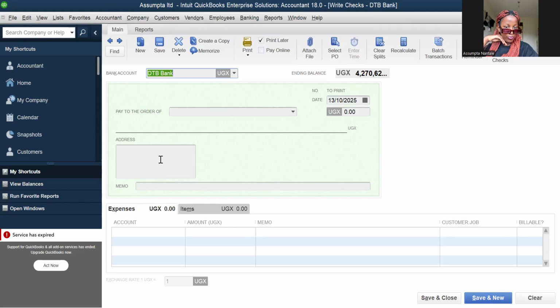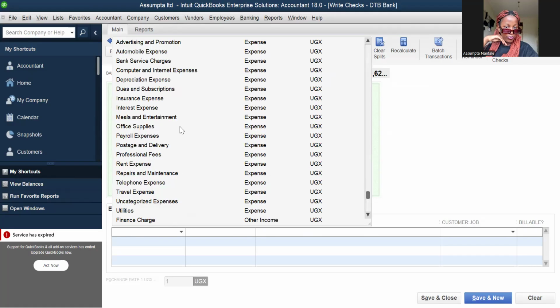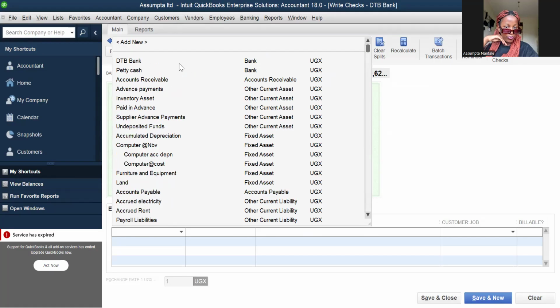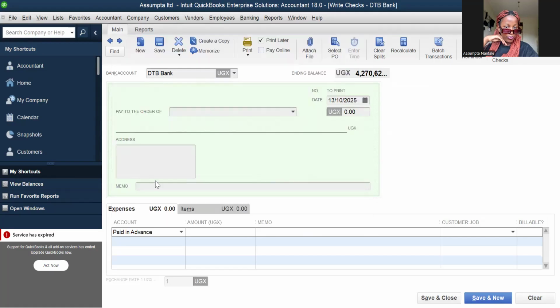The screen is kind of disturbing, but we write a check and then we do expenses. We don't do items. We click on expenses, and then we call out our account, the one like Paid in Advance, because I had already created it. Then here we put the amount we paid.